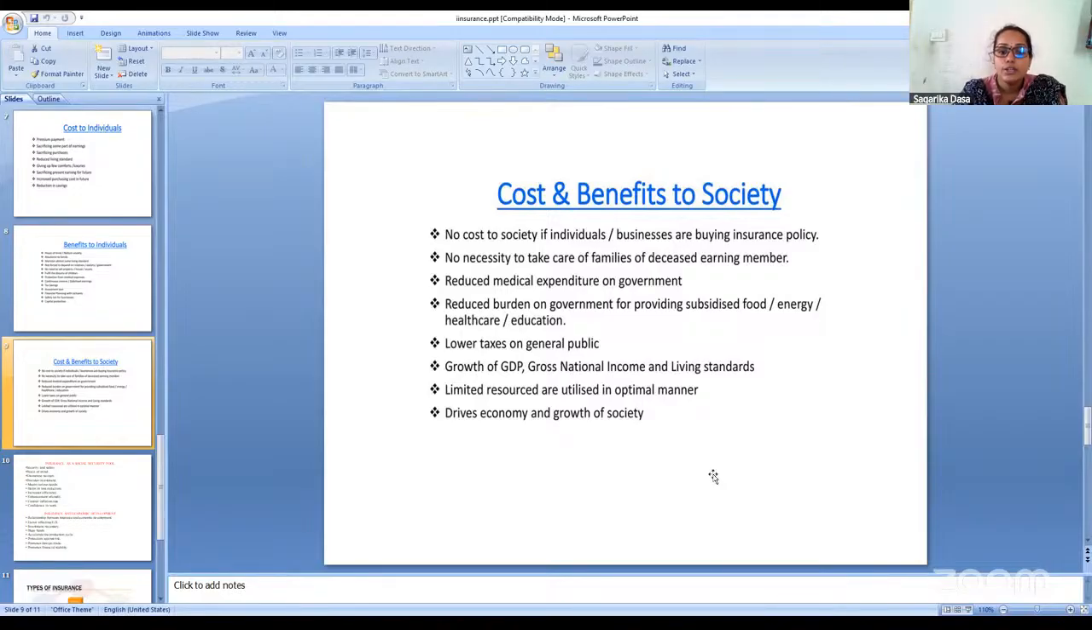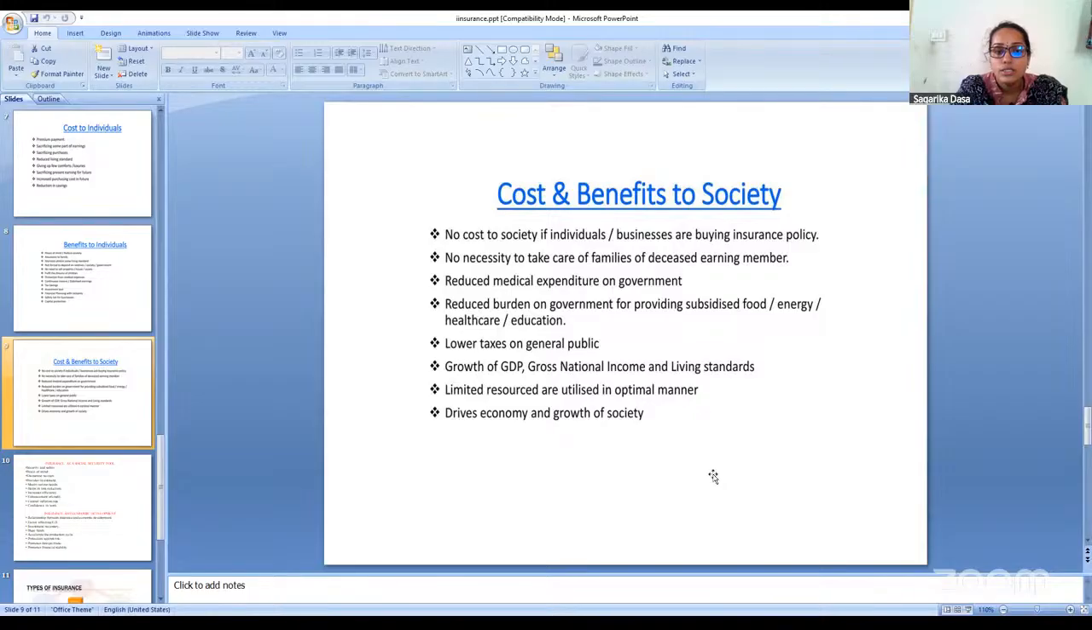Limited resources are utilized in an optimal manner. Limited resources, now we can say the education sector, healthcare sector and food sector are also having limited resources. In this way, with the help of the insurance policy, the limited resources can be utilized in a maximum manner. It drives the economy and growth of the society. It helps in improving the economy of the country as well as the growth of the society.